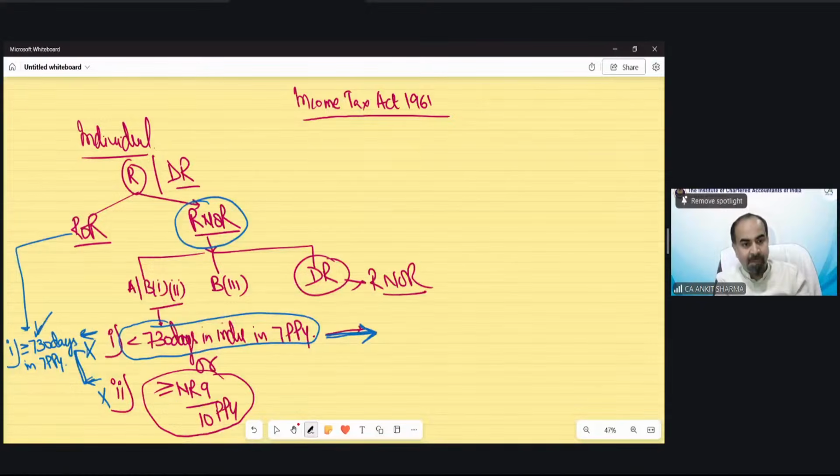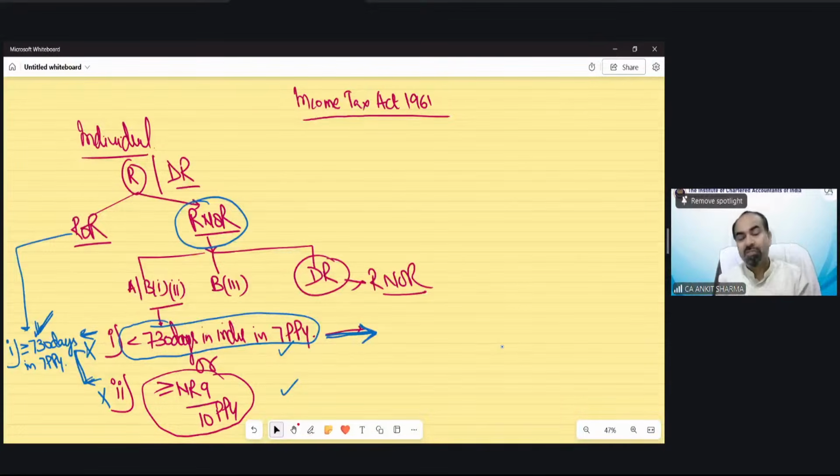So what should happen? That you must be in India for more than or equal to 730 days in 7 previous years. So I am not writing any new condition. I am just writing the reverse of these conditions to tell someone when you would be a resident and ordinary resident. For example, you have learned these provisions. Then when should a person be a resident and not ordinary resident?